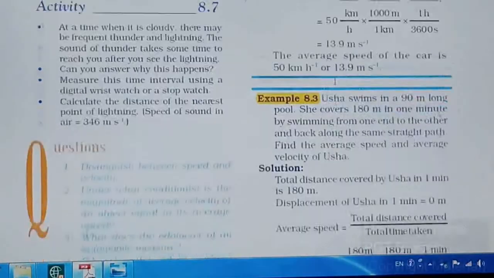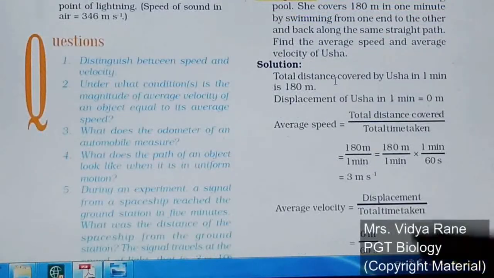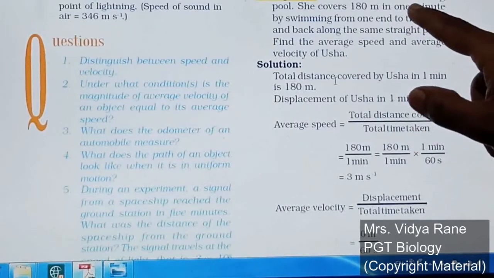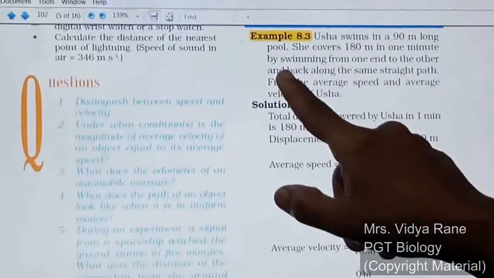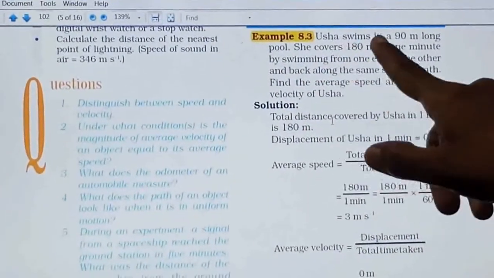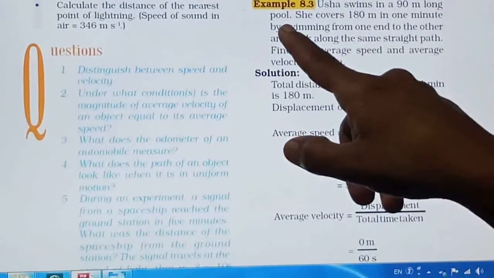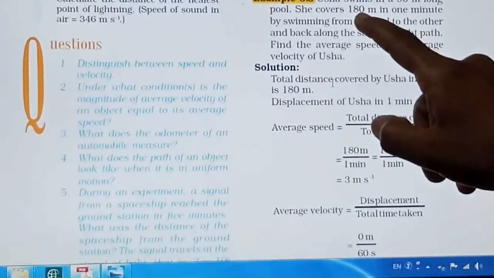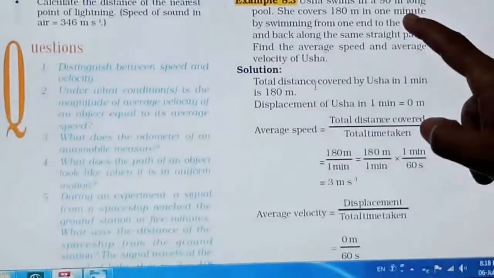One more example is given here. See, Usha swims in a 90 meter long pool. What is said? Usha swims in a 90 meter long pool. She covers 180 meter in 1 minute, right?